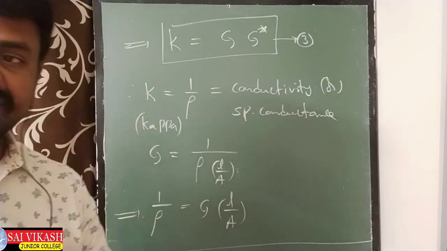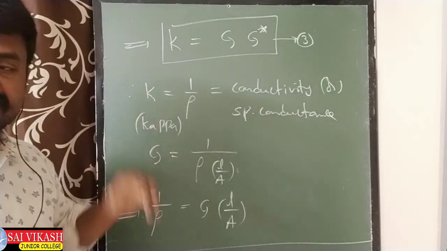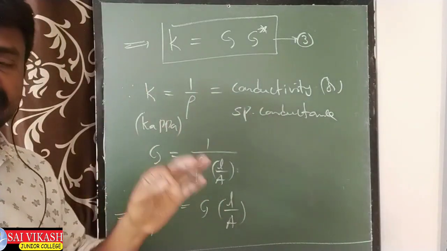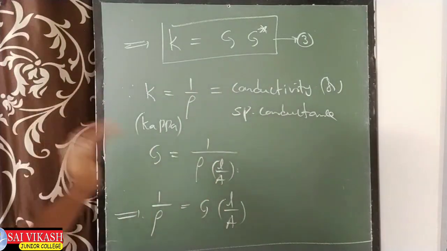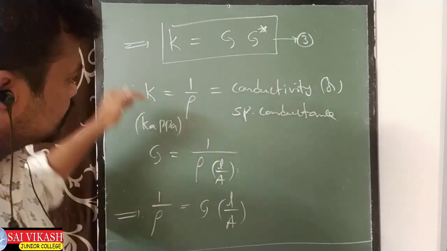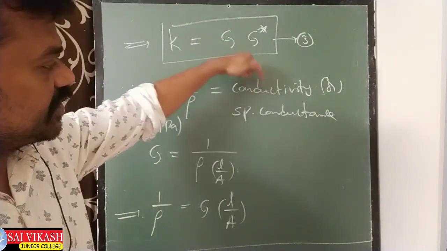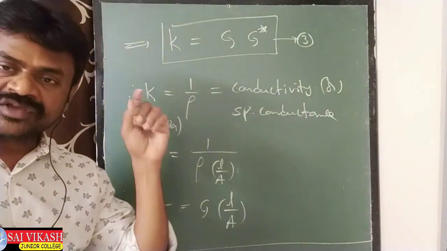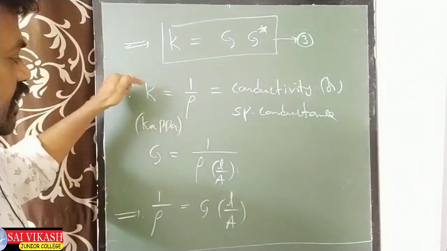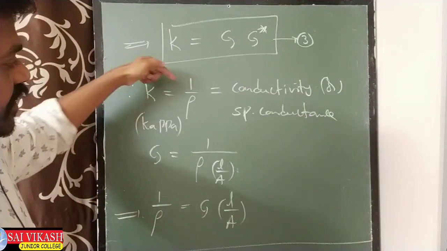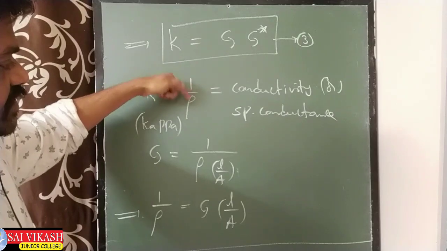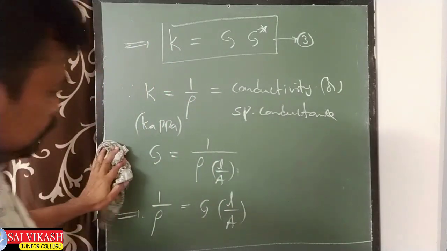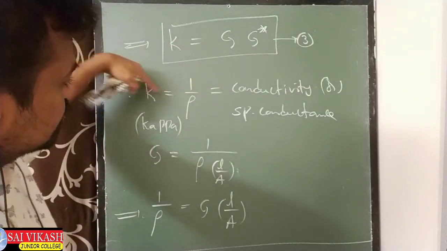You have one definition again, that is for K. K has another definition also, that I will tell you later. First, K means conductivity. It can be defined as, all these definitions you have to know, you have to write also. The conductivity K can be defined as the reciprocal of the resistivity is known as conductivity. Next one. And here K means 1 by rho, we got it.